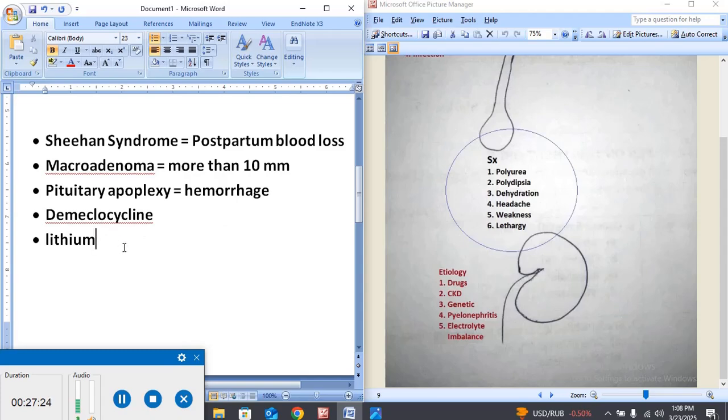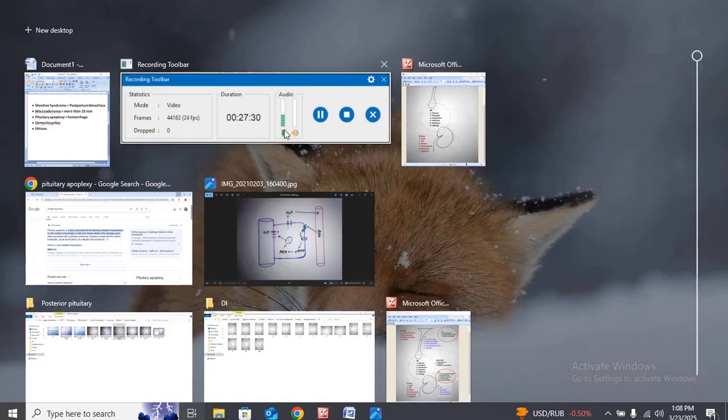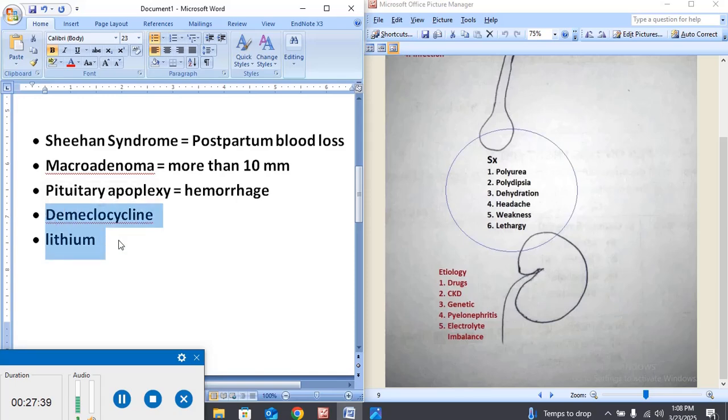These are two types of drugs which can inhibit these channels, which can inhibit these receptors. These two drugs inhibit the V2 receptor. So the inhibition of the V2 receptor inside the kidney due to these two drugs gives rise to the production of a large amount of dilute urine, and that is the nephrogenic diabetes insipidus.